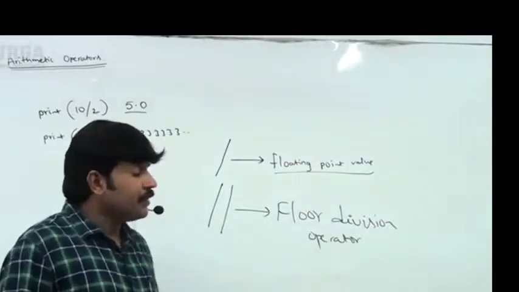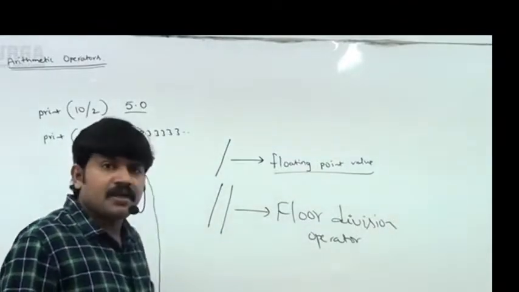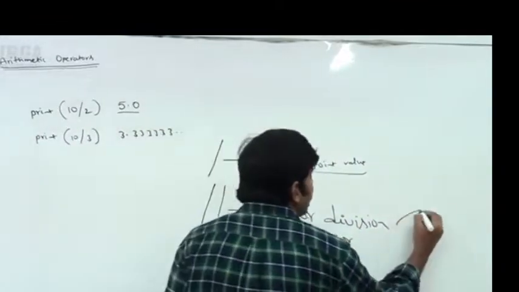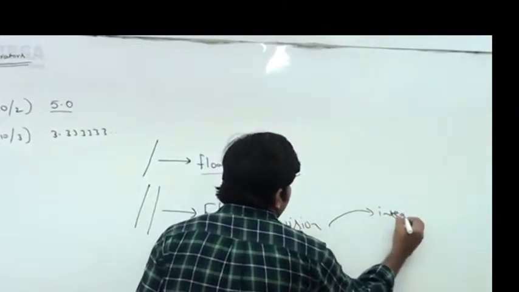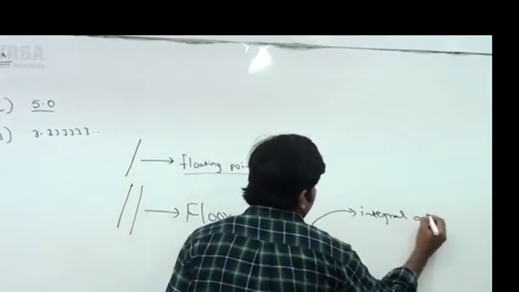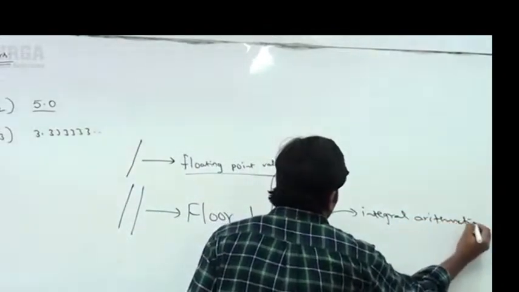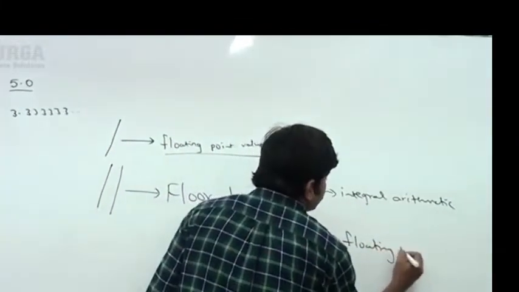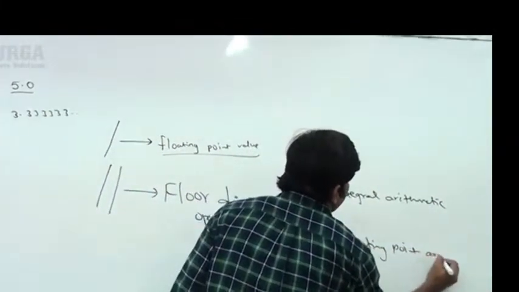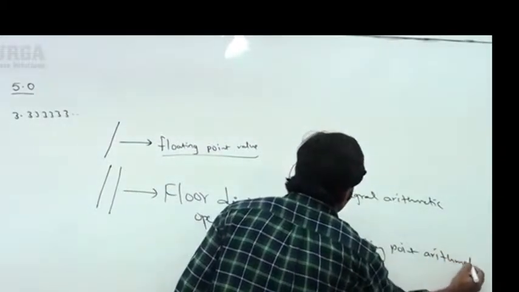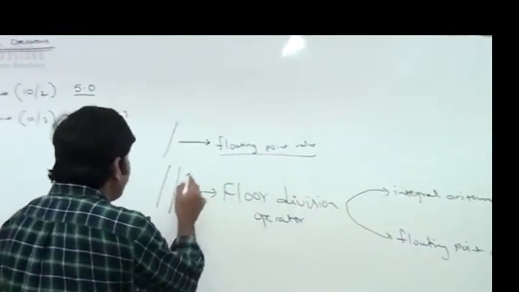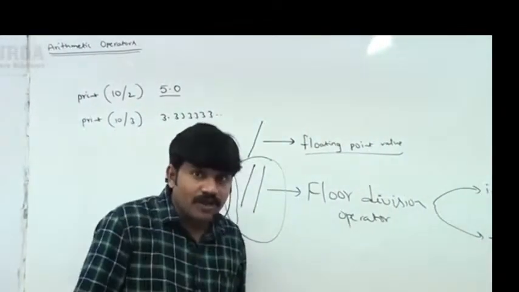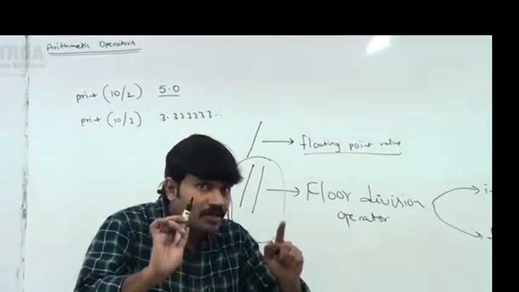It's very important. The floor division operator works for integral arithmetic as well as floating point arithmetic. The result of the floor division operator can be an int value or a float value based on your arguments.